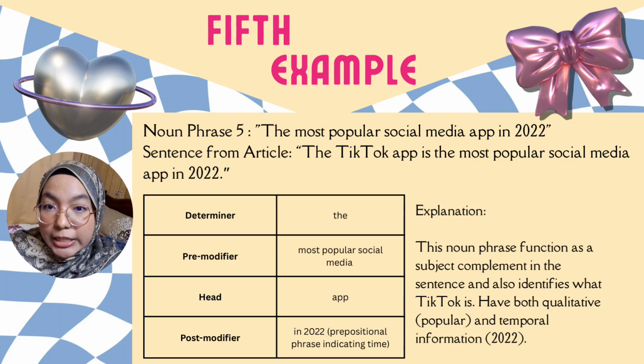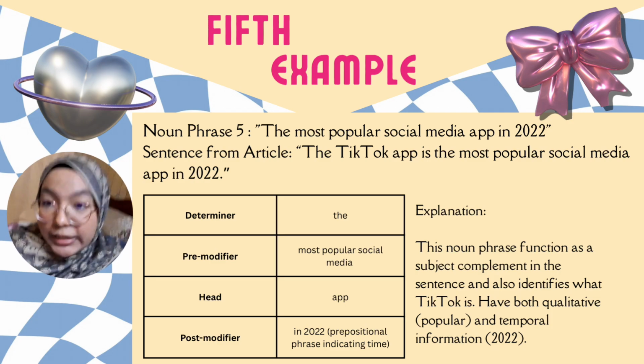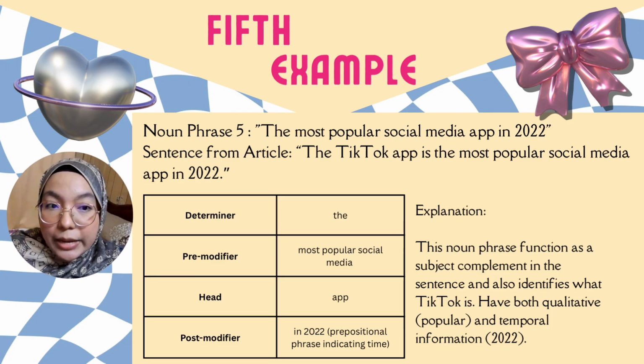The determiner is the. The pre-modifier is most popular social media, which is also a superlative adjective phrase. The head noun is app. And the post modifier is in 2022, which is a prepositional phrase indicating time, because it is specifying the time frame of TikTok's popularity.